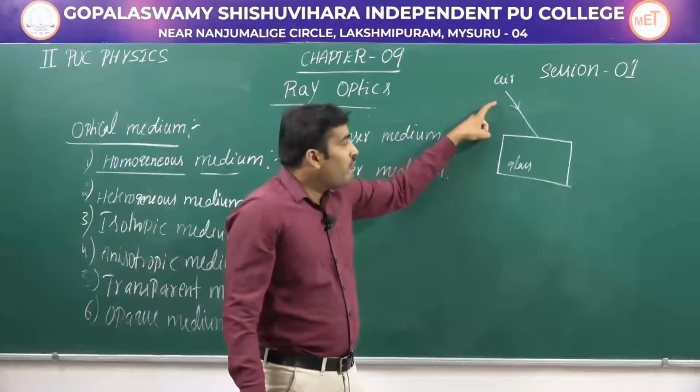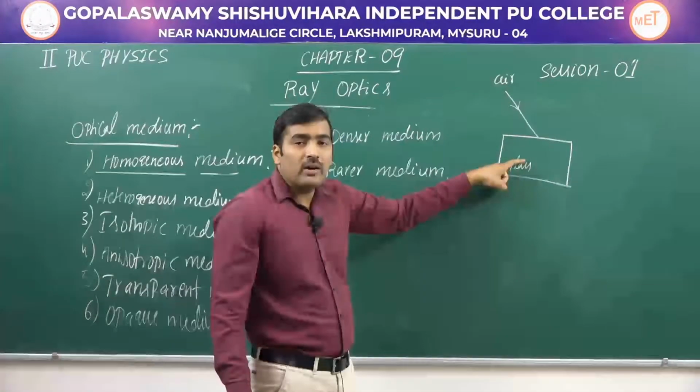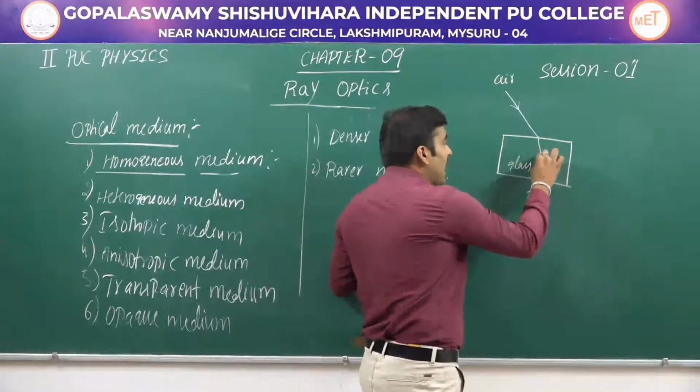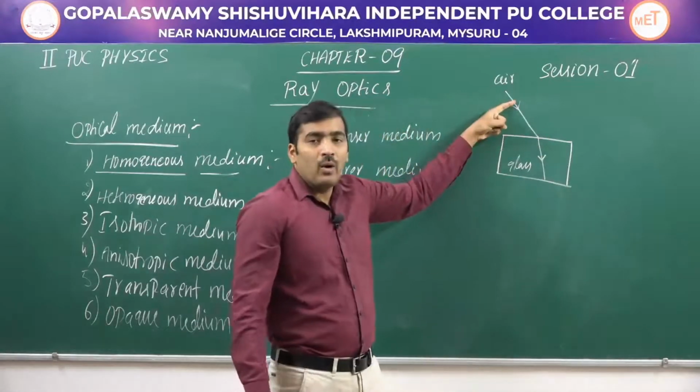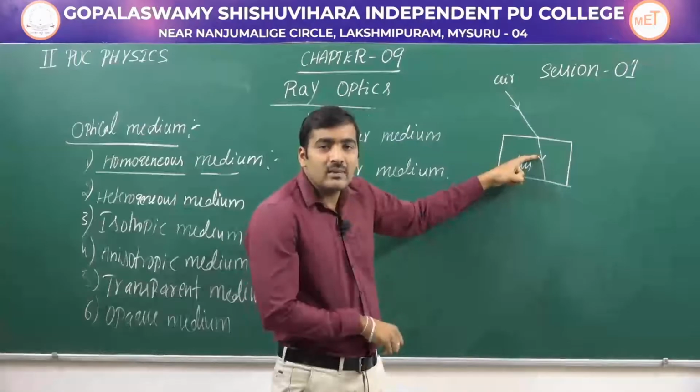Light travels faster in air and relatively slower in glass. So when light is entering a glass from air, the speed of light will decrease.